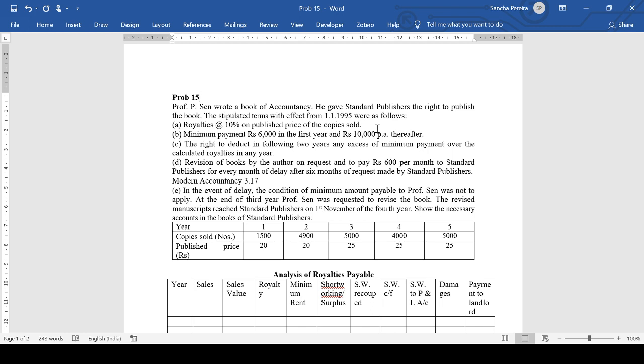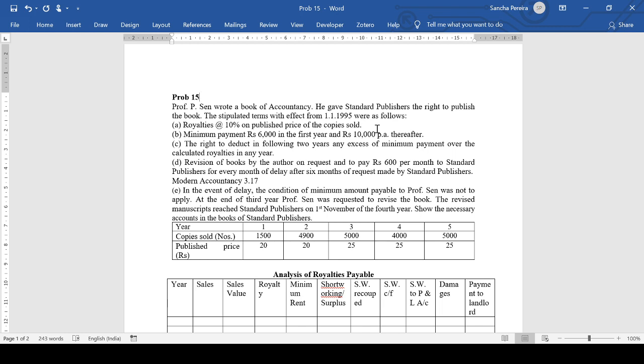The standard publishers becomes the lessee and Professor P. Sain becomes the landlord or the lessor. Royalties at 10% on published price of the copies sold. So we need to see what this is.